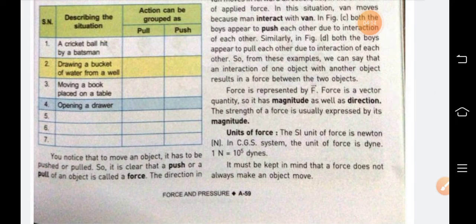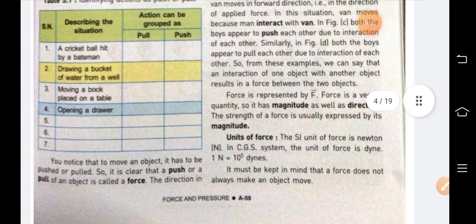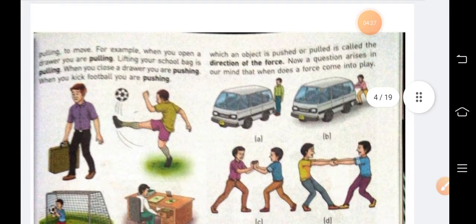So we notice that to move an object it has to be pushed or pulled. So it is clear that a push or pull of an object is called a force. The direction in which an object is pushed or pulled is called the direction of the force.